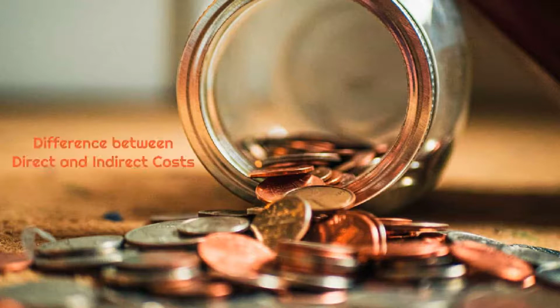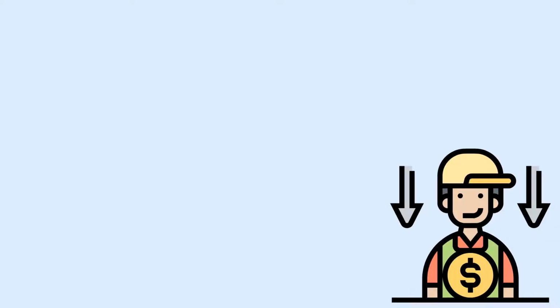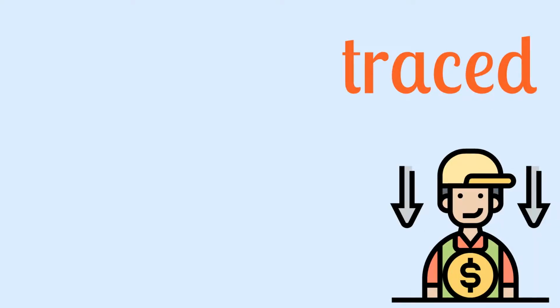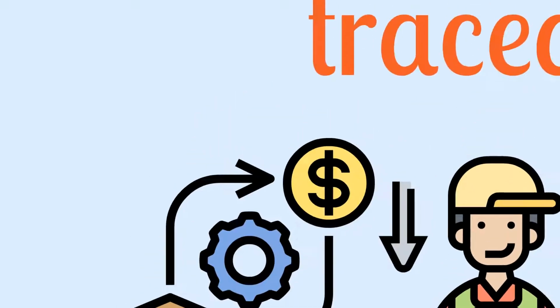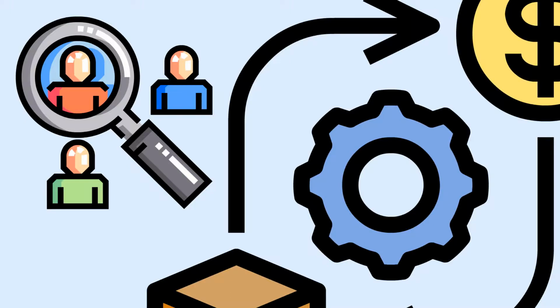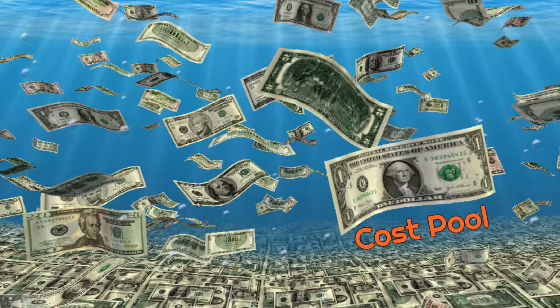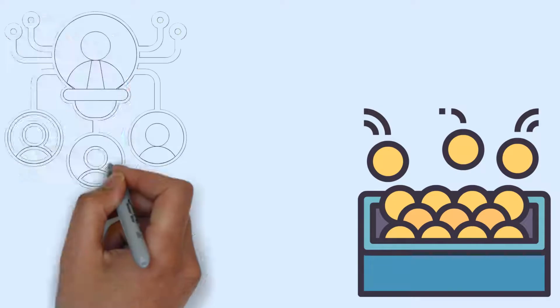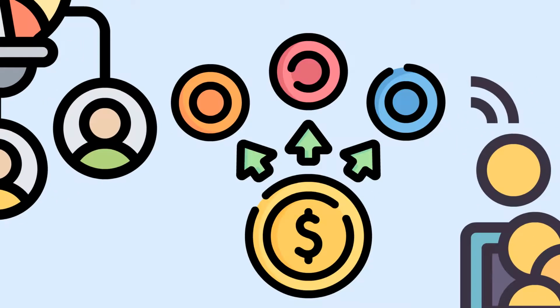Difference between the direct and the indirect cost. Direct cost can be traced directly to a specific cost object. Indirect cost cannot be identified with a specific cost object. Cost pool. A cost pool is a group of indirect costs grouped for allocation using the same allocation base.